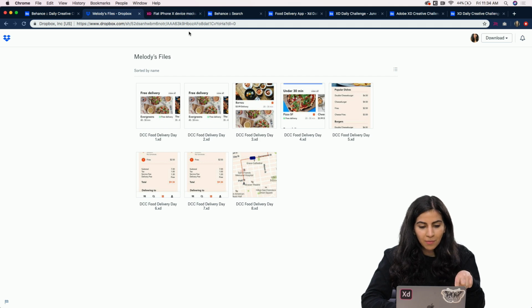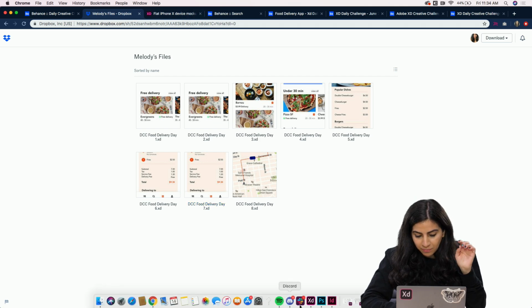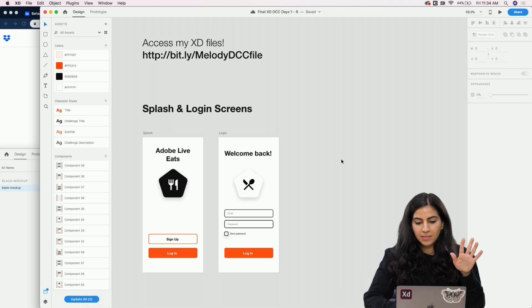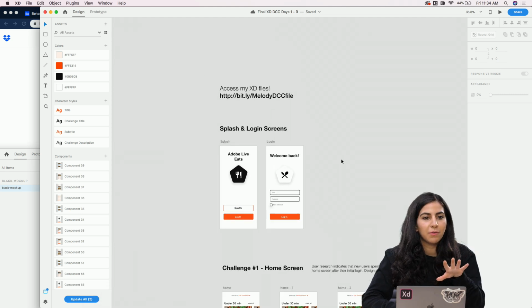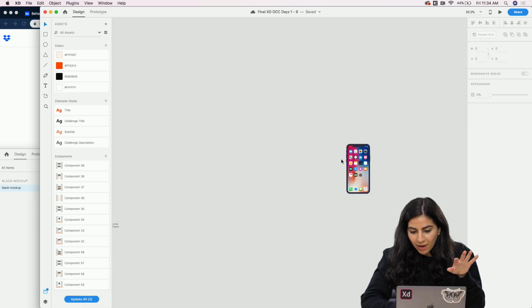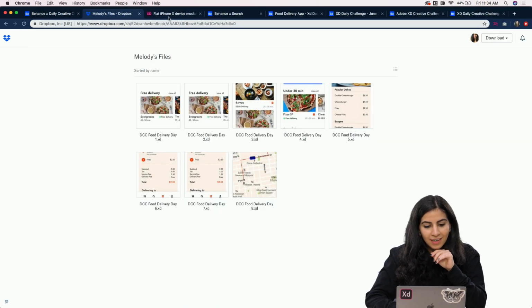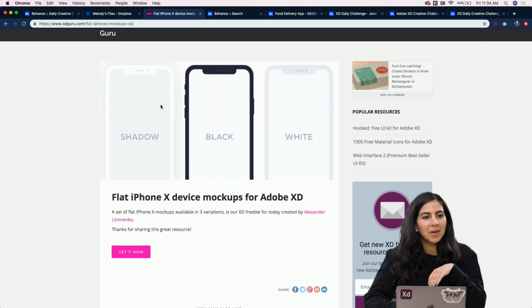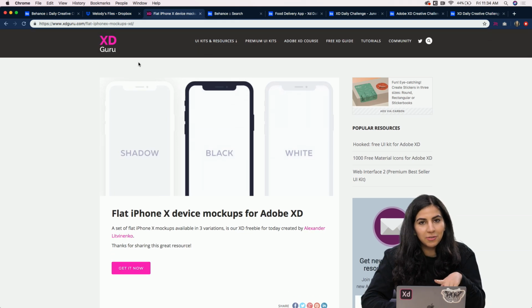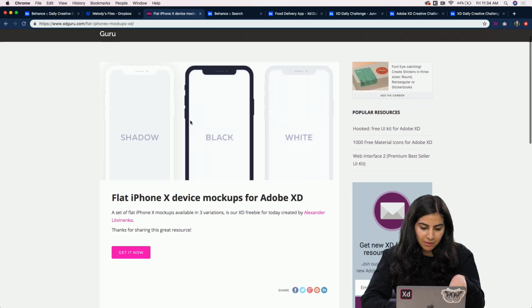And then another thing I wanted to show is to publish this on Behance if you want to have an iPhone mockup. I grabbed this mockup from, I just Googled XD iPhone mockup, and I found this site called XD Guru, and there's this free XD file that has these mockups, and I'll share this on Discord after my stream.